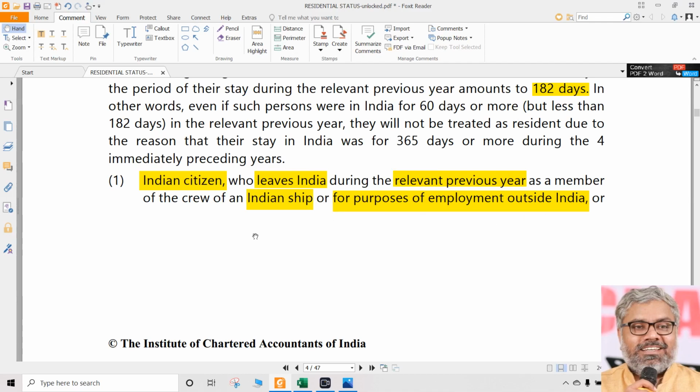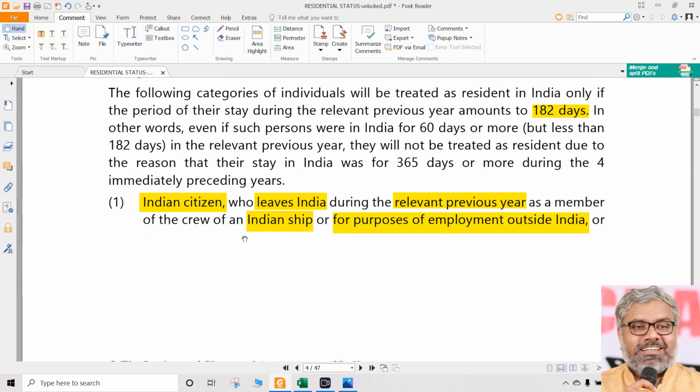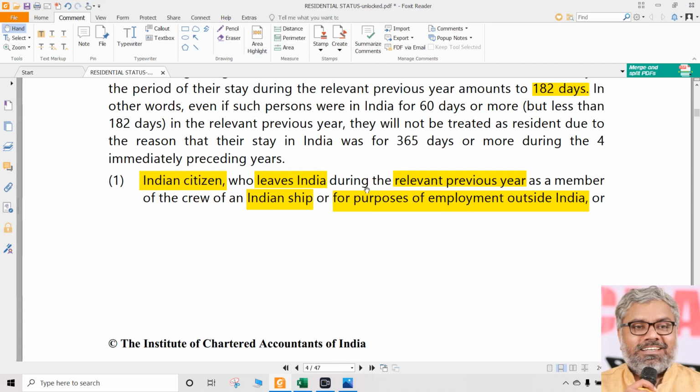Imagine somebody got a job abroad during the previous year, and in order to join that job, that person is leaving India in the previous year. So what should happen? We should check only the 182 days condition. We should not check the second condition. So is he falling in the exceptional category? Yes, if that person is an Indian citizen. So that is the first exception here.